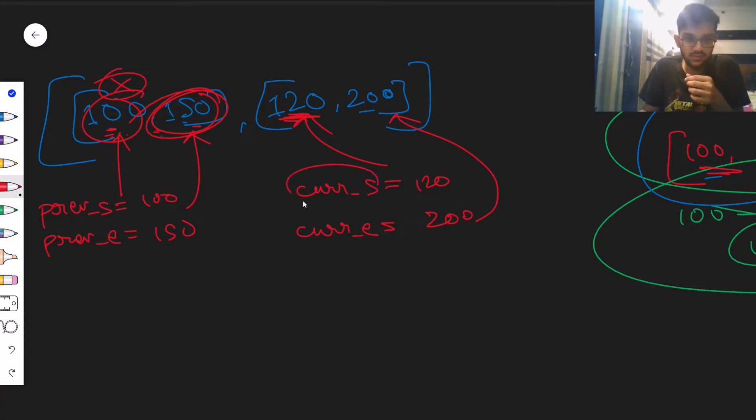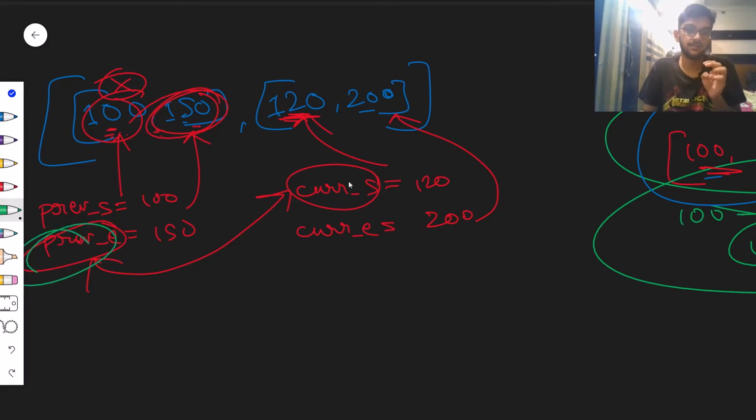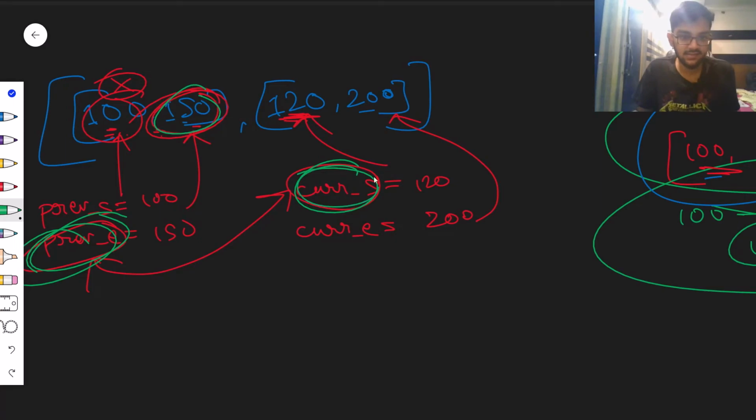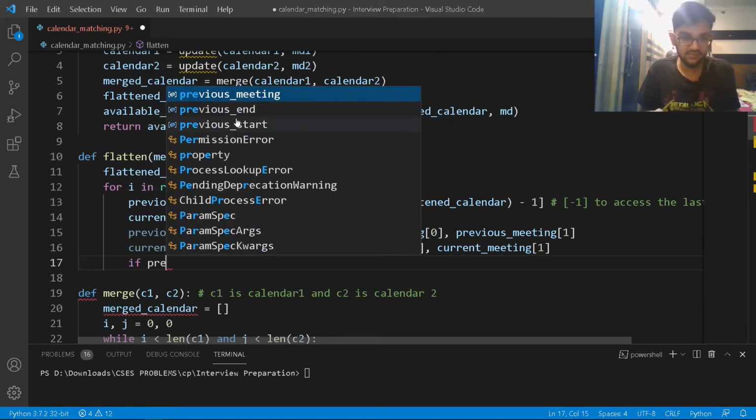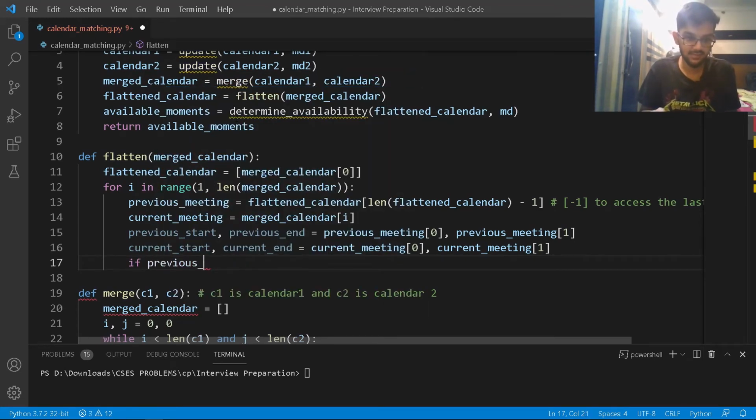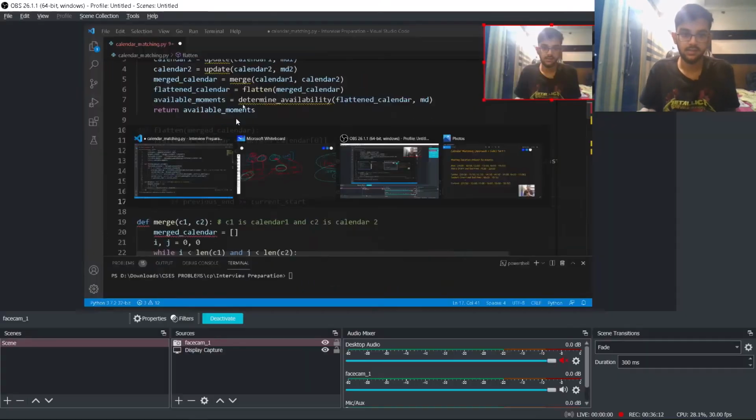120 is initialized to current start, and 150 is basically previous end. So I have to make a comparison between previous end and current start. If previous end 150 is greater than the current start 120, then I have to flatten it. As simple as that. So I'm saying that if my previous end here is actually greater than or equal to my current start, okay?